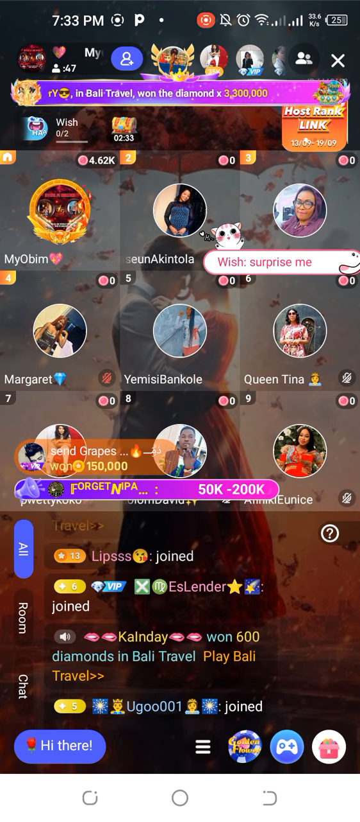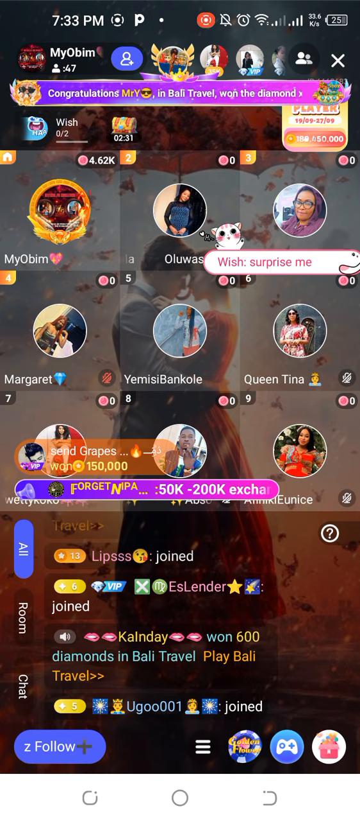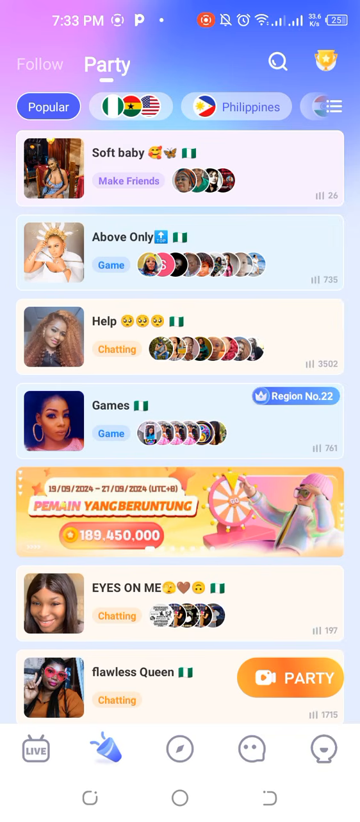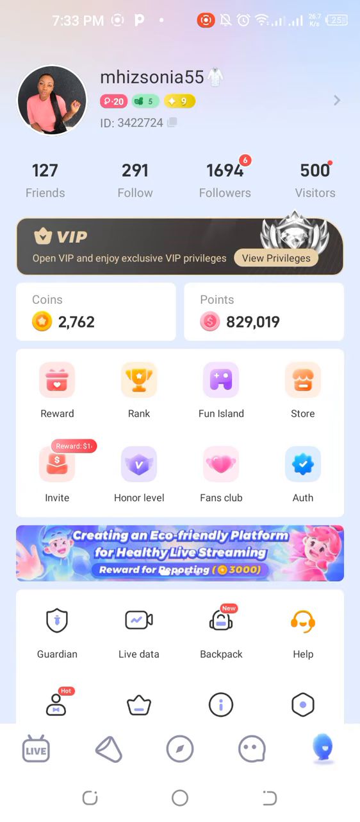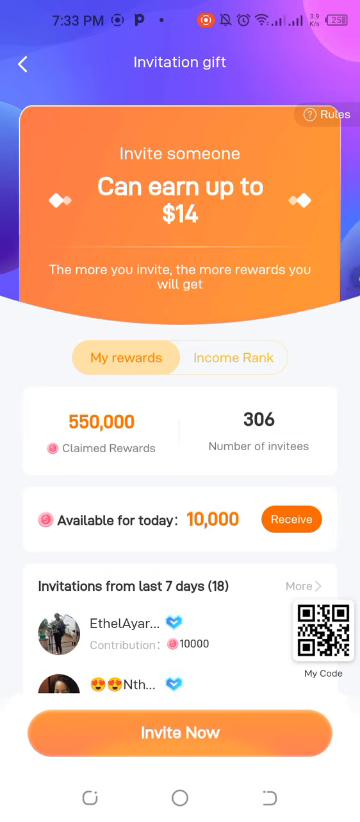So after that, the next part that you are supposed to check as a Poppo person is to invite people, okay? And I've emphasized more about inviting. How do you invite people? All you need to do is to click on this invite and copy your link. For as many people as you are going to be inviting, Poppo is supposed to give you $14 per invite.